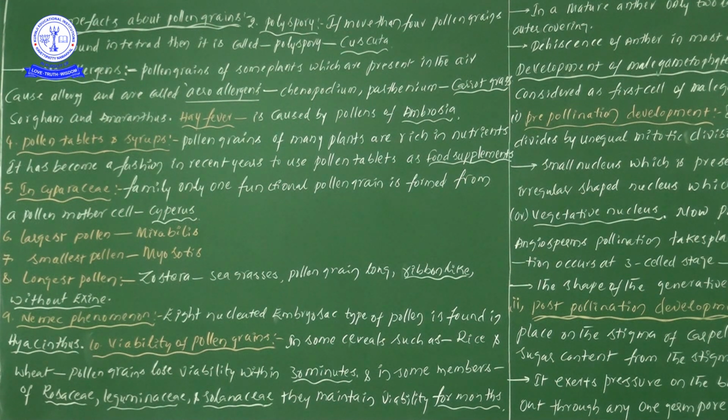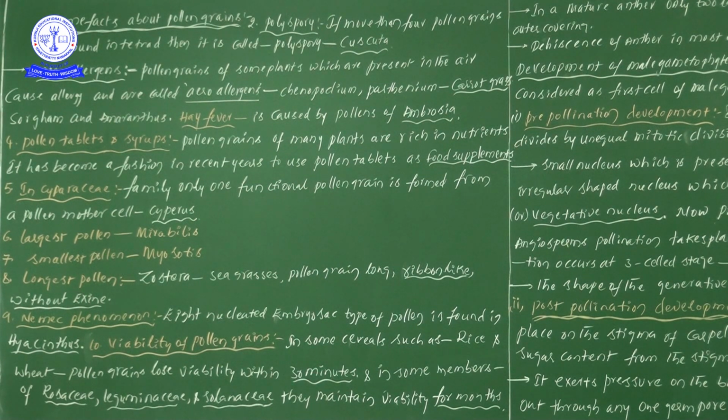Okay, now next one, viability of pollen grains. So viability of pollen grains point of view. All these points we know very well. In some cereals such as rice and wheat, pollen grains lose viability within 30 minutes.